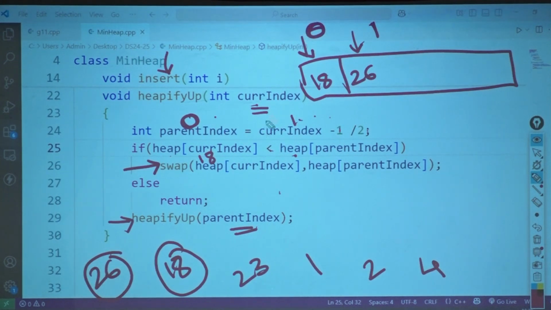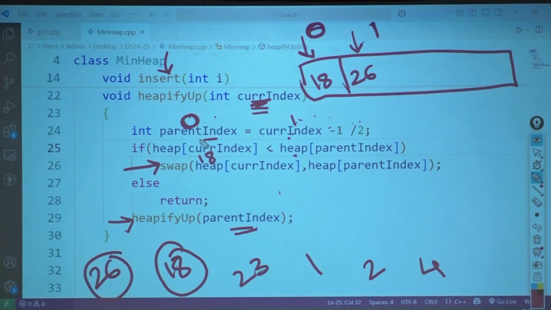Okay. Now I come over here again. Current index is who? Parent. 0 minus 1 divided by 2 would be what? Minus 1. Correct. Now parent index, can it be minus 1? Return from here and stop doing any heapify? Yes. Should I have to put a base condition over here? Yes.